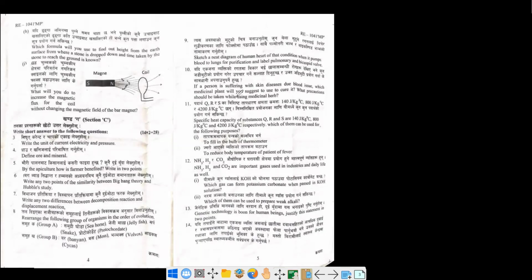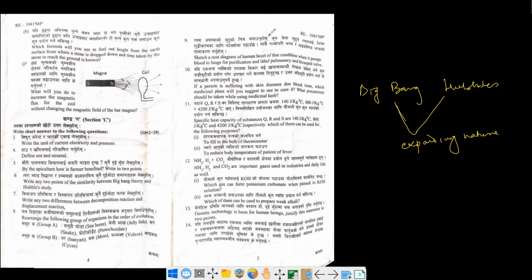Okay, so next is here Big Bang. Write any 2 points of the similarity between Big Bang theory and Hubble's law. Okay, Big Bang theory and Hubble's law, how they are interrelated. So both of them are talking about the expanding nature of universe. Okay, भनेको हाम्रो युनिभर्स चाहिँ ग्रो भइरहेछ, तन्किरहेछ भन्ने कुरा बिग ब्याङले एस्युम गरेको थियो भने भेरिफाई गर्ने कुरा चाहिँ हब्बलले गरेको थियो.